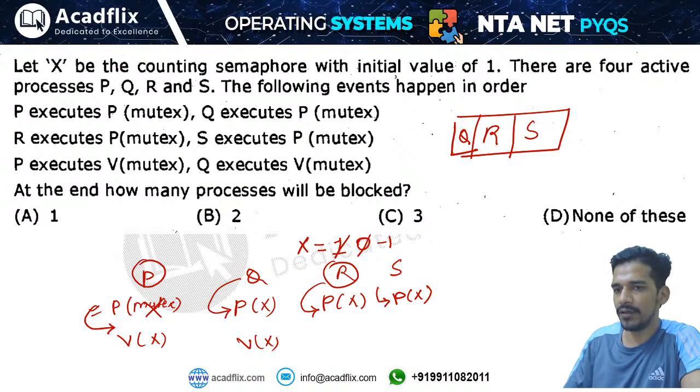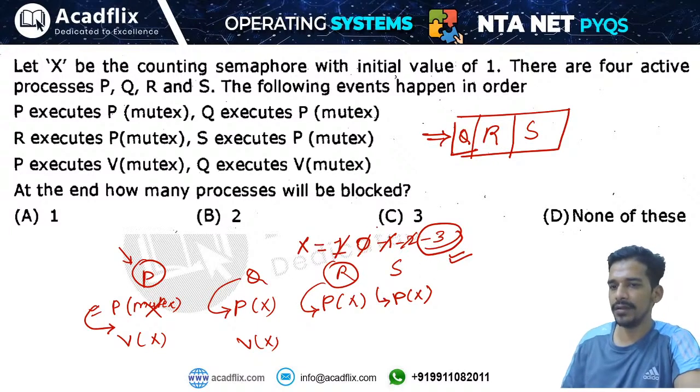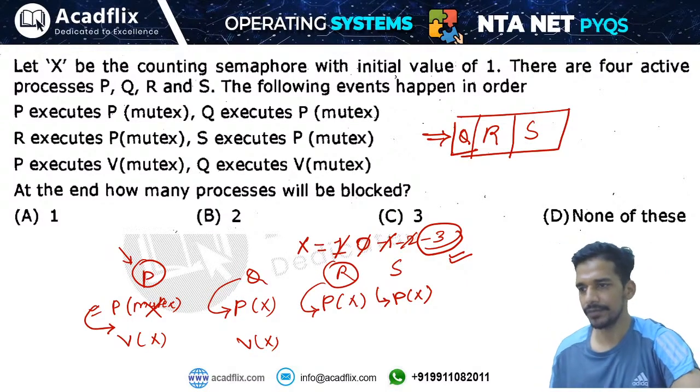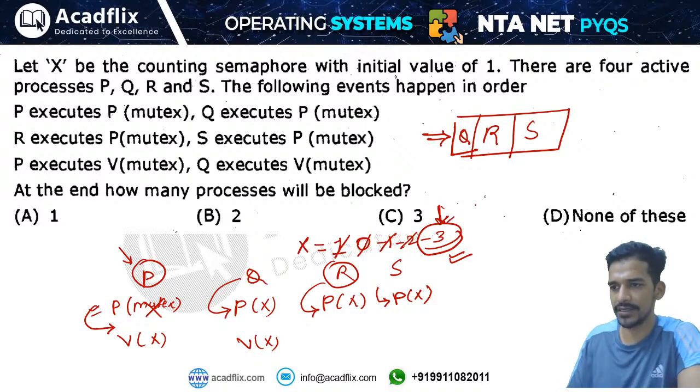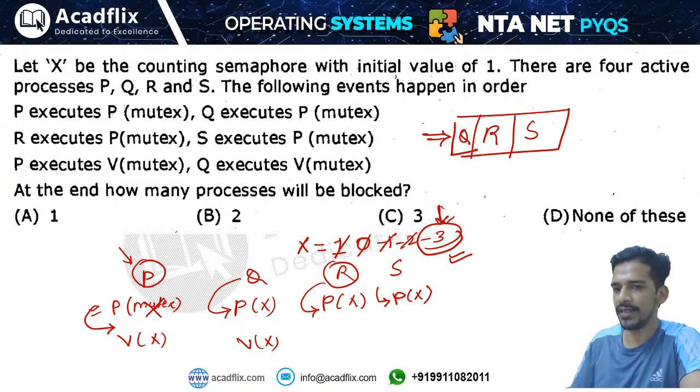That means if all these processes execute concurrently, then only one process will be able to execute, and all the others will enter the suspended list, and the final value of the semaphore will be -3. That means at the end 3 processes will be in the suspended list. So the negative value represents how many processes are waiting in the suspended list.